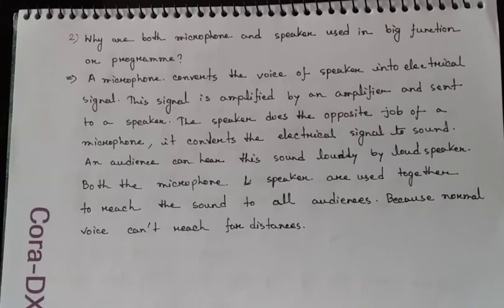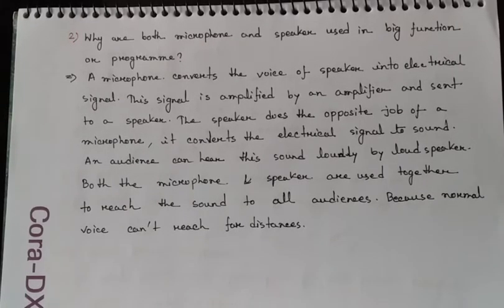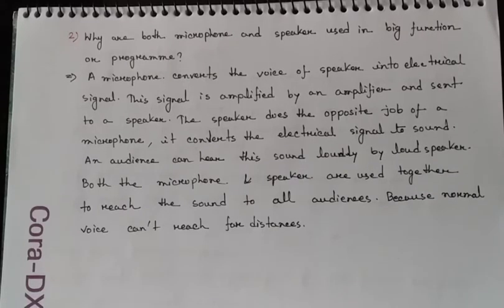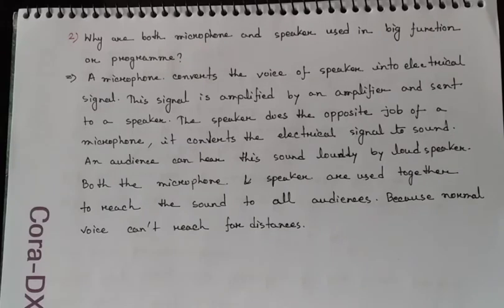So to reach every audience, to reach the sound to every listener, both microphone and speaker are used together in a big gathering or in a big function, because normal voice can't reach long distances. That's why both microphone and speaker are used in a big gathering. So this is our second question, and now we will discuss another question from this chapter.